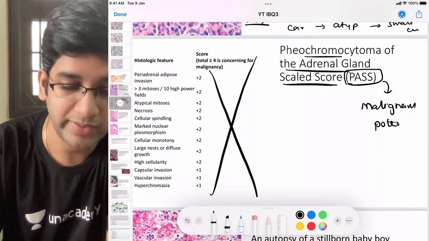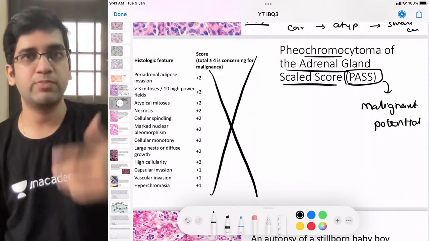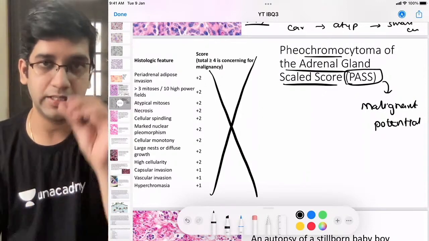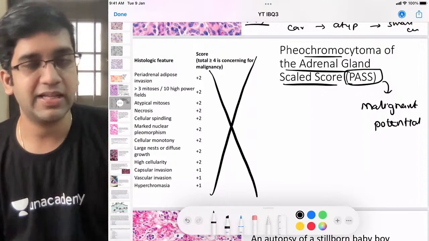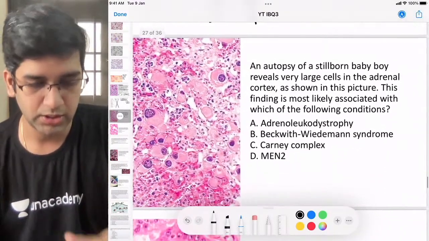Fine. So if I'm not able to identify metastasis because of some problem, I'm going to use the PASS score to say whether it's a malignant or benign lesion, right? This is not accurate. Metastasis is definitely accurate. Fine. Okay. Go to the next question.